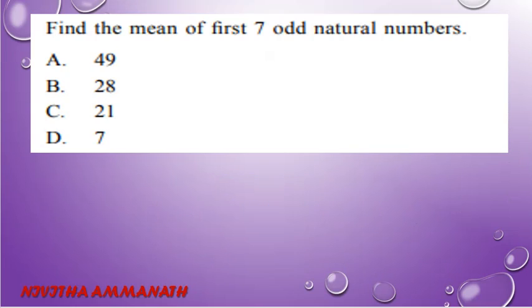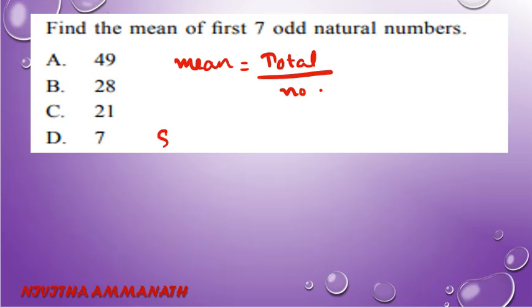First question, find the mean of first 7 odd natural numbers. So how do we find the mean? Mean equals total divided by total number. How many numbers? That is the mean. So there are 7 odd natural numbers. What is the total of 7 odd natural numbers? So first 7 odd natural numbers sum.